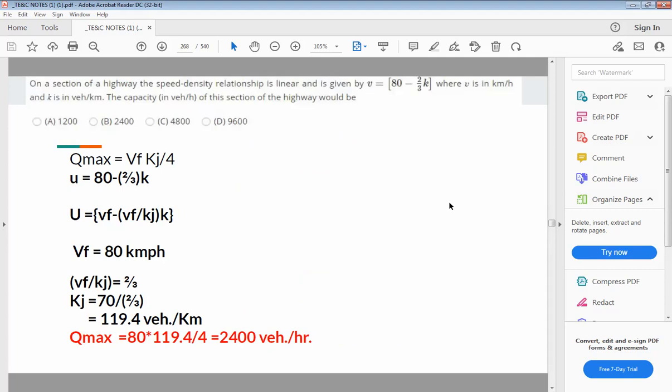Next question is also similar to the last one. So on a section of highway, the speed density relationship is linear and is given by V is equal to 80 minus 2 by 3 K, where V is in kmph and K is in vehicles per kilometer.